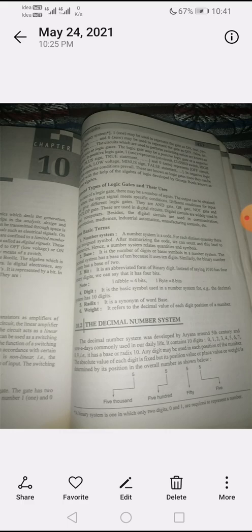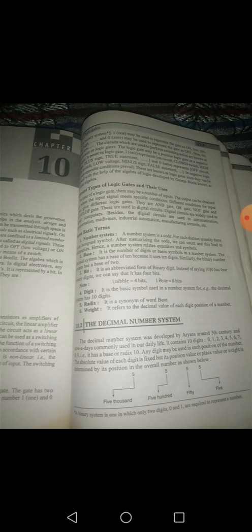So what are some basic terms? First we will discuss some basic terms of the number system. What is a number system? A number system is a code in which each distinct quantity is assigned a symbol. After memorizing the code we can count, and this led to arithmetic. Hence a number system relates quantities and symbols.